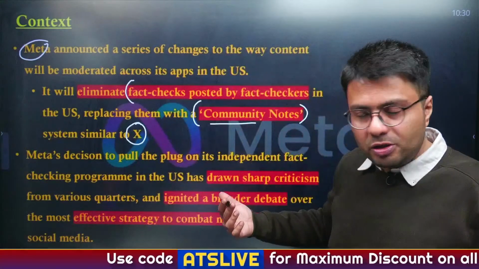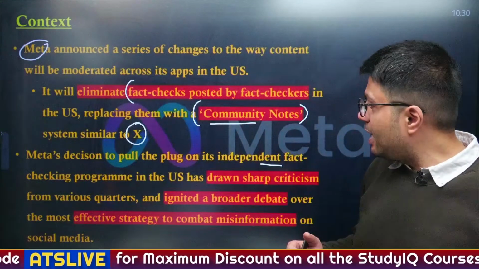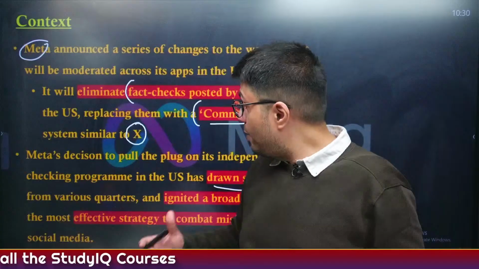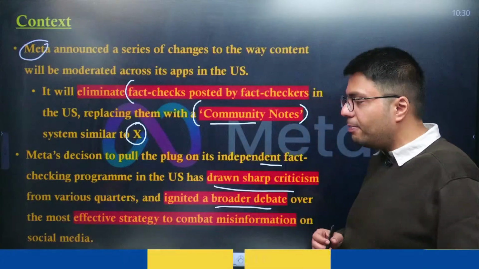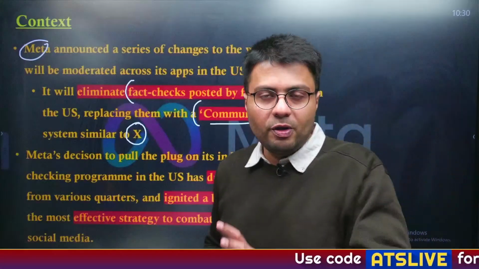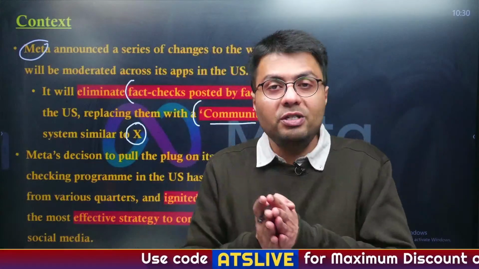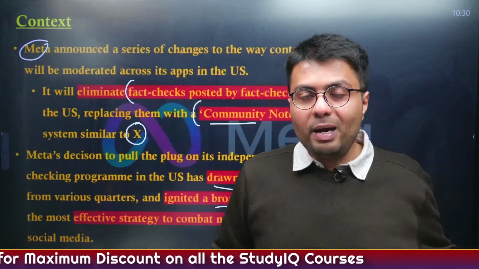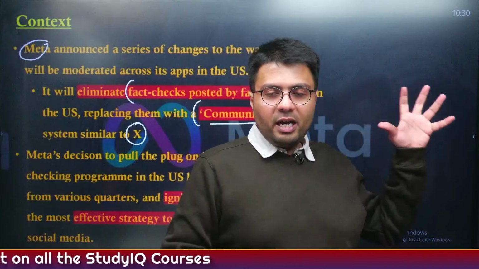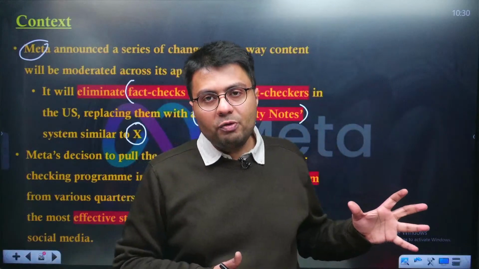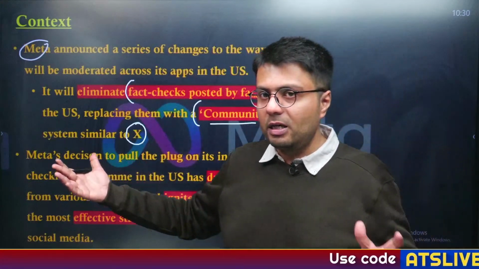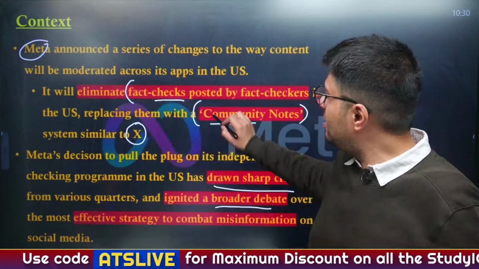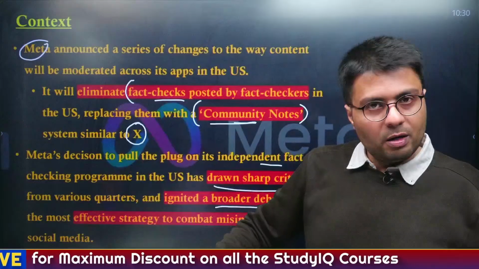Now, Meta's decision to pull the plug on the independent fact-checking program has drawn long, sharp criticism across various quarters in the US, primarily because it has ignited a broader debate about the most effective way of preventing the misinformation which is prevalent on social media these days. People are debating whether the fact checking done by independent fact checkers was better, or whether community notes is actually better. So let us try to understand what independent fact checks, which were done earlier, were, and what this community notes system, which will be used from now onwards, is.